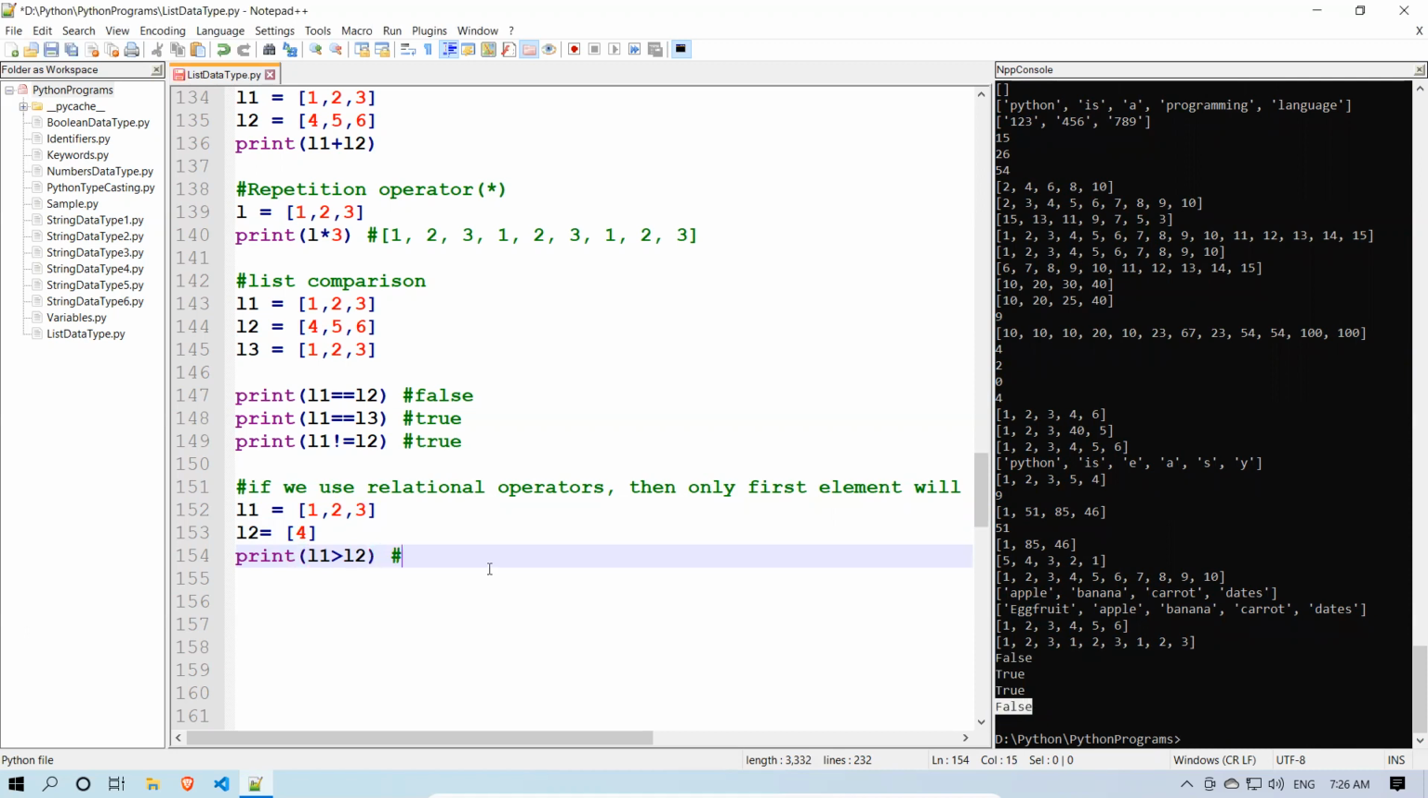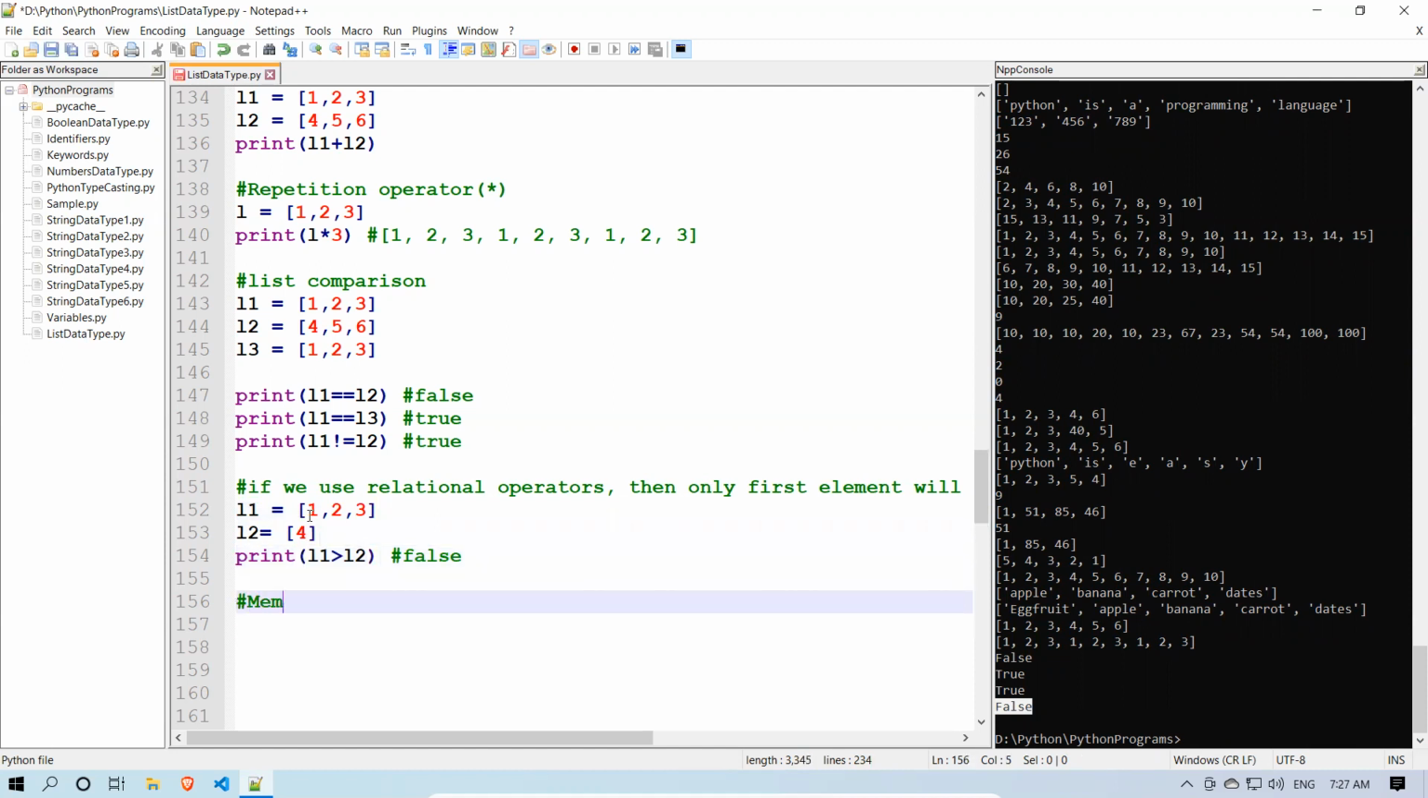It returned false. The reason is it compares 4 with 1. That's it. Only the first elements' comparison happens. Whether there are 1000 elements inside the first list, it starts from the 1, and the second list will have only 2. Even then L2 is bigger than L1. That is how it works inside Python. So you need to remember that.